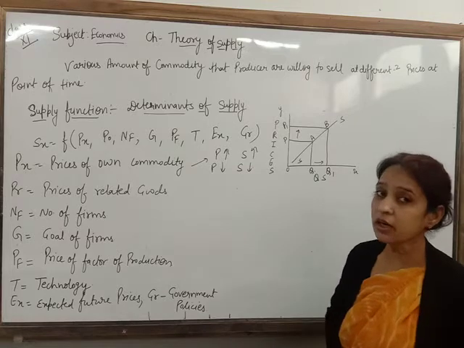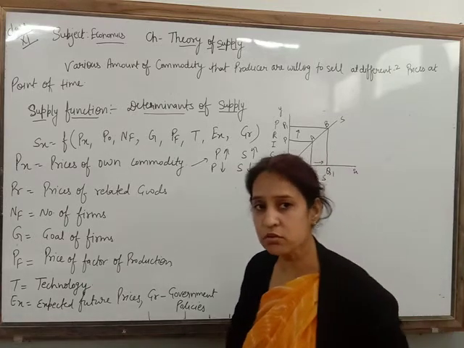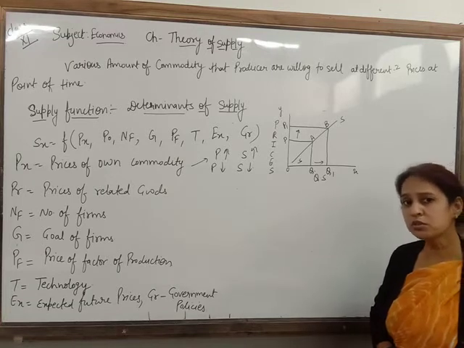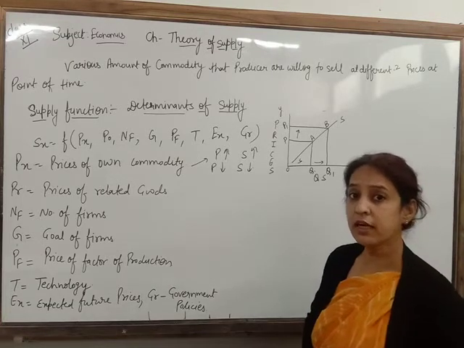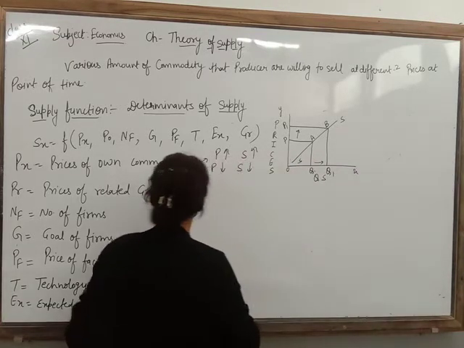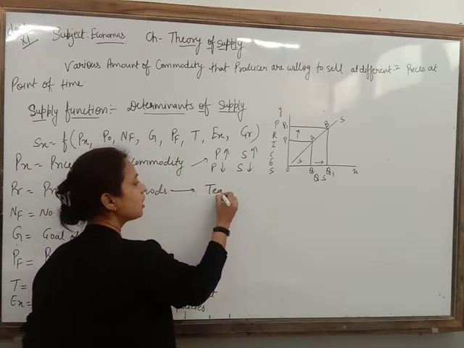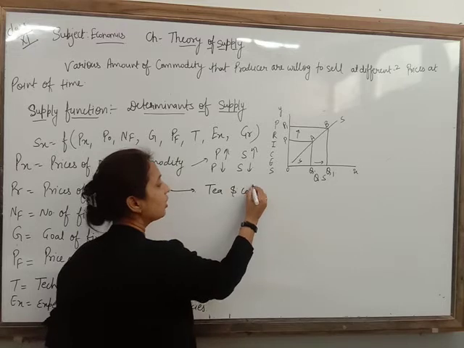Next, price of related goods. I told you there are two types of related goods, that are substitute goods and complementary goods. For substitute goods, the best example is tea and coffee.